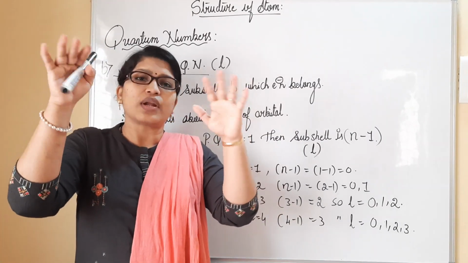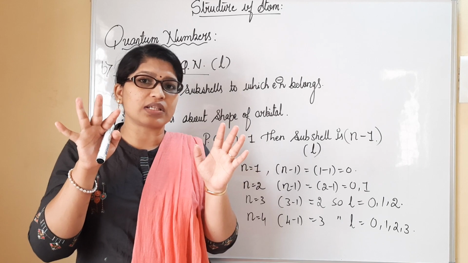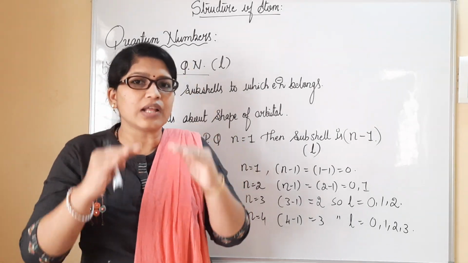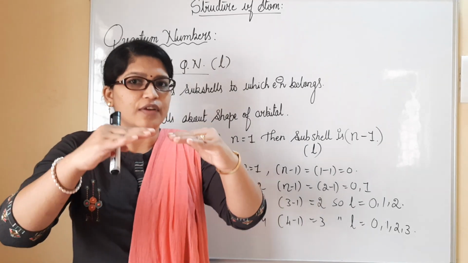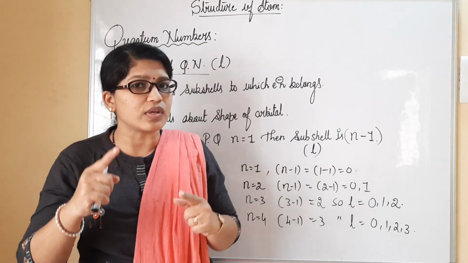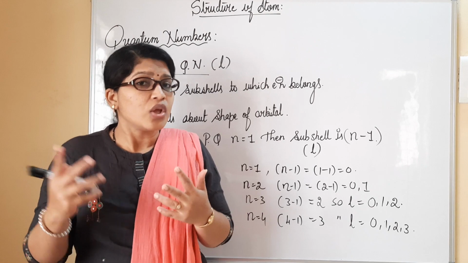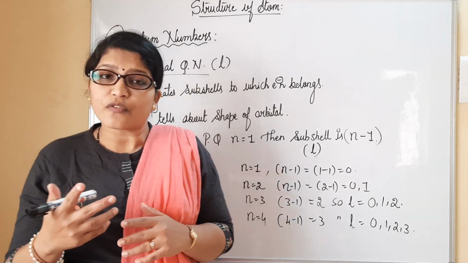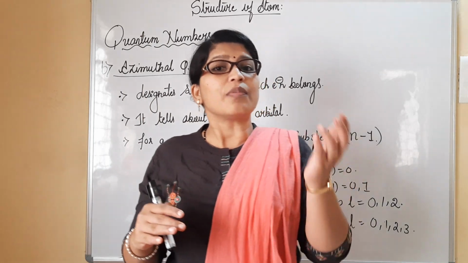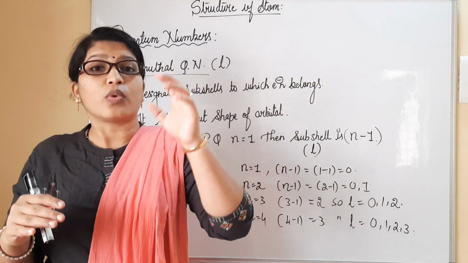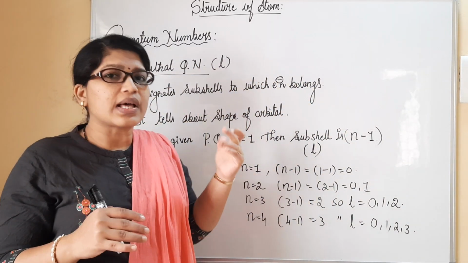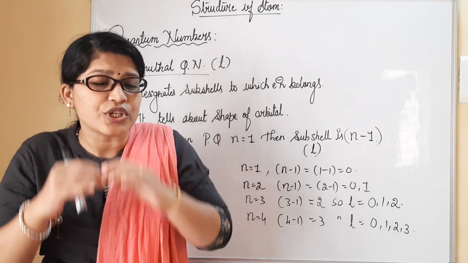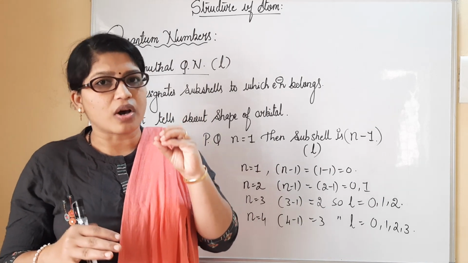Likewise in the third floor again different types of rooms may be present. How many floors are there in a particular building, first floor, second, third, fourth and so on, was given by principal quantum number. What type of rooms are present in the first floor, in the second floor, in the third and fourth, was mainly given by azimuthal quantum number. The different types of rooms are nothing but subshells present in an orbital.